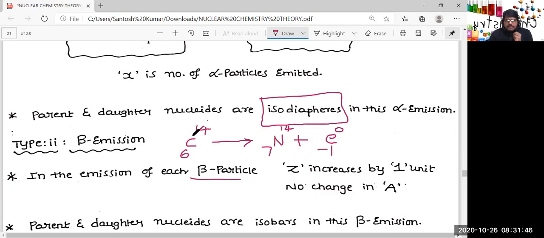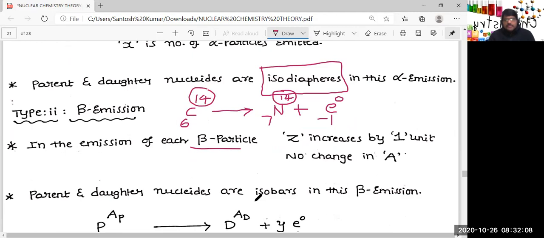the masses of parent nuclide and daughter nuclide are the same. That means mass number is the same, but the atomic number is different. You already know nuclides having different atomic numbers but the same mass numbers are called isobars. That's why here, in case of beta emission, the relation between parent nuclide and daughter nuclide, if you observe, they are isobars.